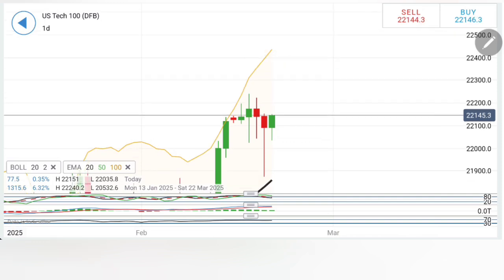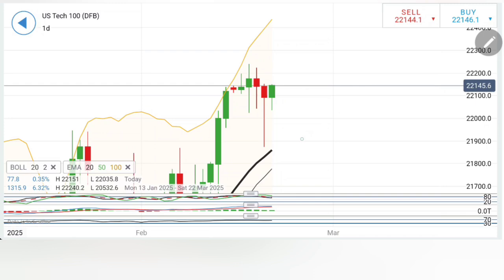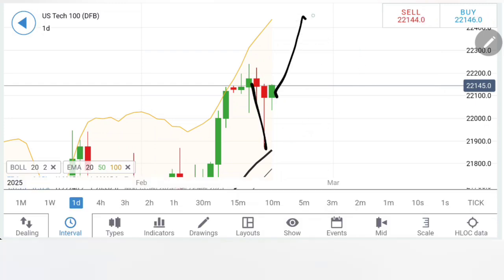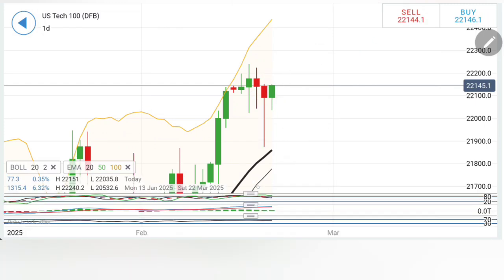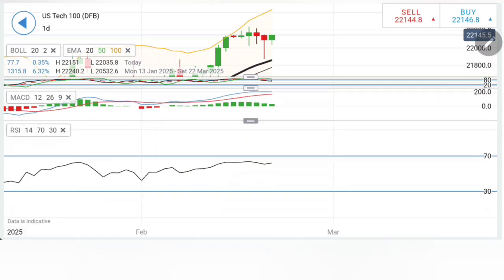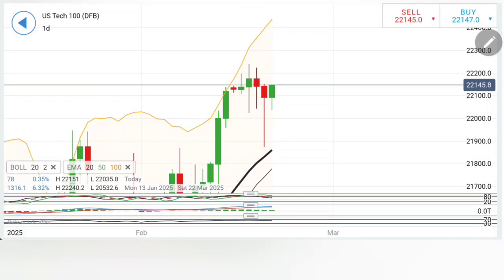In fact, let's include 22,240 as well. The reversal will be difficult. Then this will become the support, and the prices will fly off from here. The stochastic has dropped here while the MACD and RSI both are rising. So looking at this, what I'll recommend?